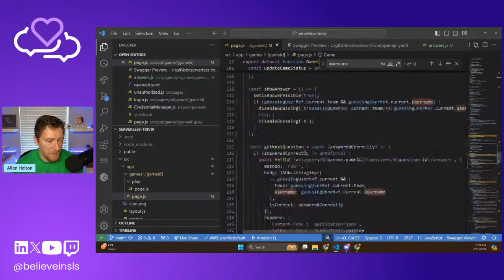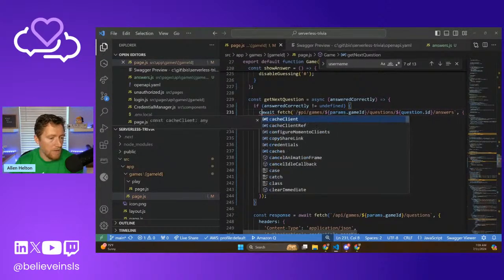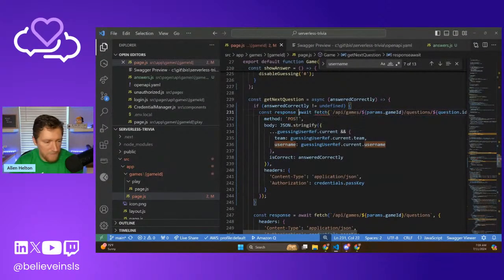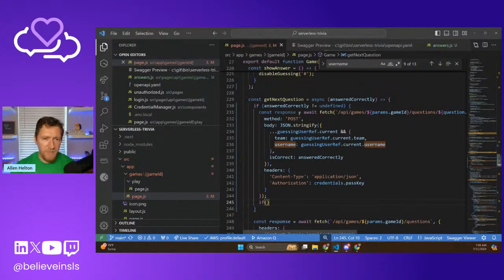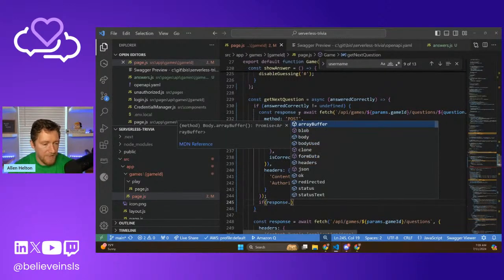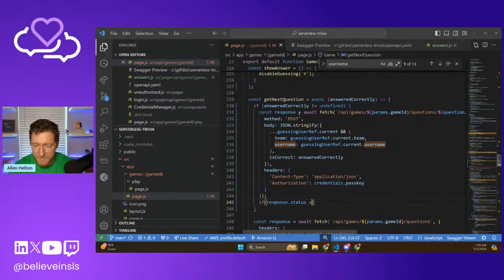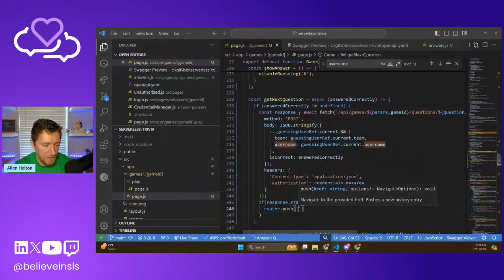Okay, so we have that, and then what we'll do is we want to update that score whenever we get the response of this. Const response equals that, and then we want to say if. So we're going to add a couple of different things because we can get several different status codes. So we can say if response dot status equals 403, that was our unauthorized. We could say router dot push to our unauthorized page.